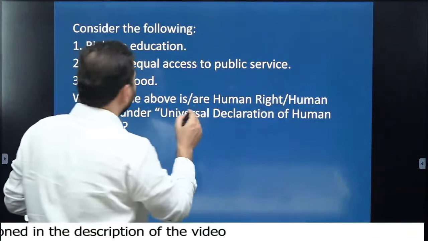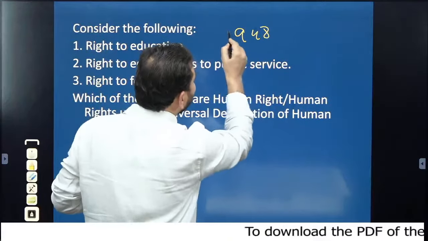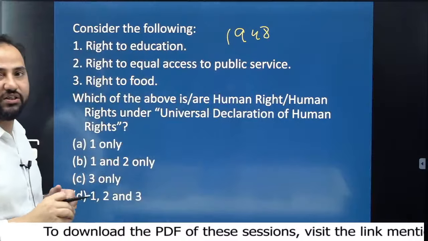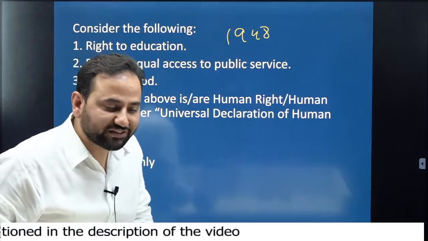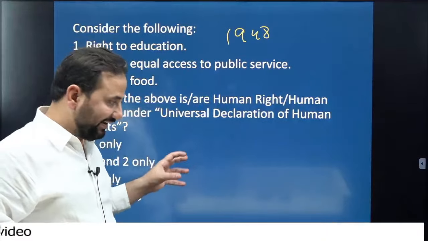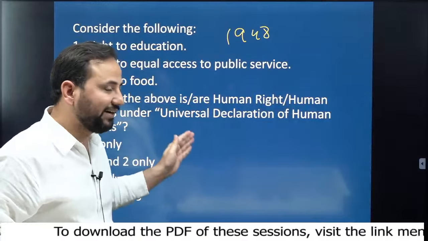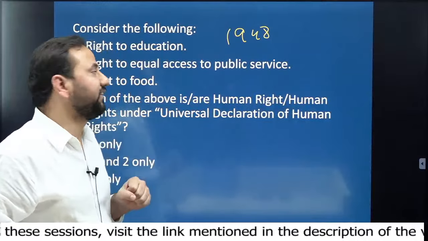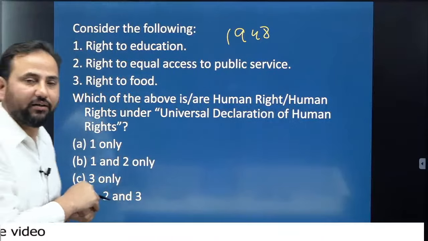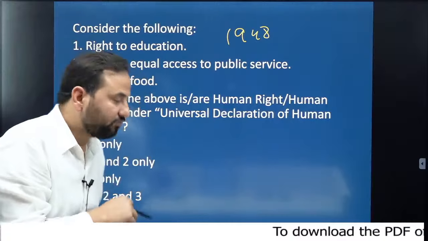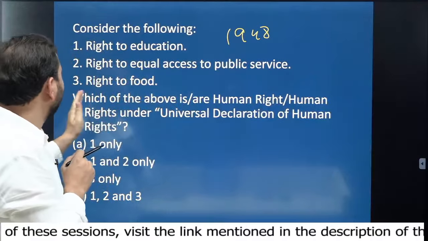We saw this Universal Declaration of Human Rights in 1948, and India was a signatory of it. So the majority of the things which we see in the Universal Declaration of Human Rights can be seen in the Constitution of India also, especially in the section of fundamental rights and the associated concepts. Right to education, we have this in the Universal Declaration of Human Rights. Right to equal access to public services, we have this. Right to food, we have this.